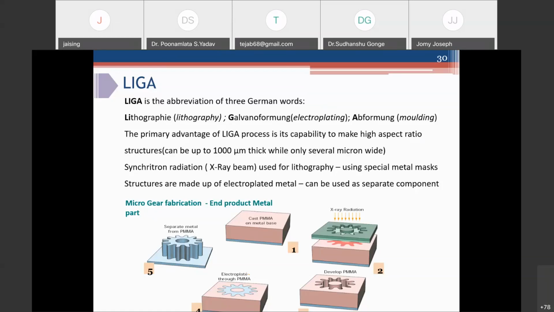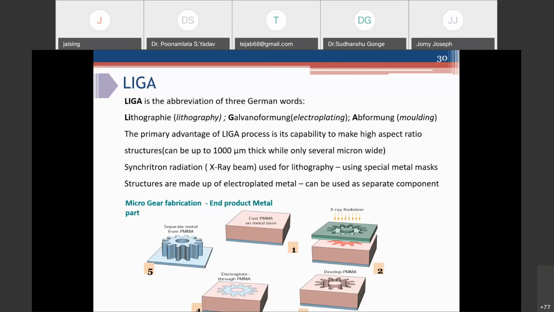And these are the basic process steps of the LIGA process. So you take a substrate, then cast PMMA. PMMA is a photosensitive polymer. It is cast on this metal base, and then special photomasks are used, and this substrate is exposed to X-ray radiation. This X-ray radiation is available only with a synchrotron kind of facility.